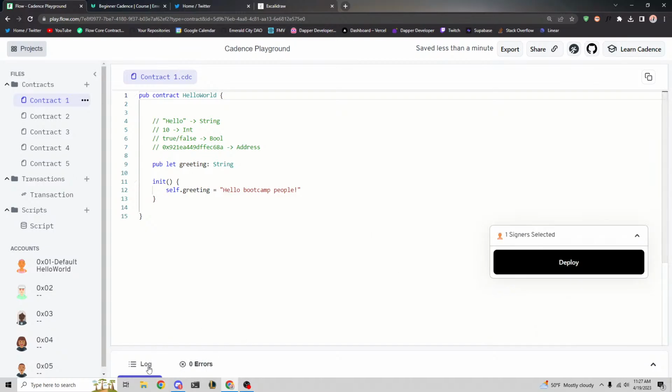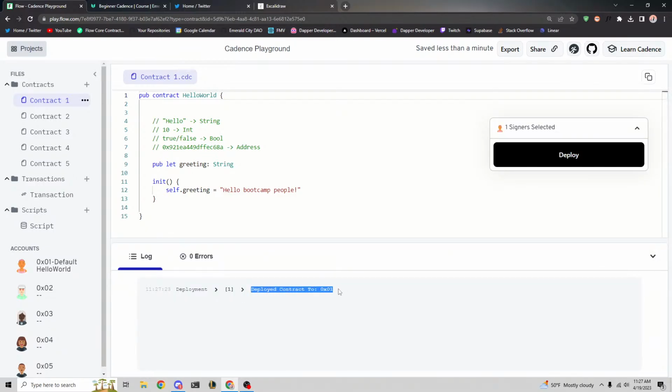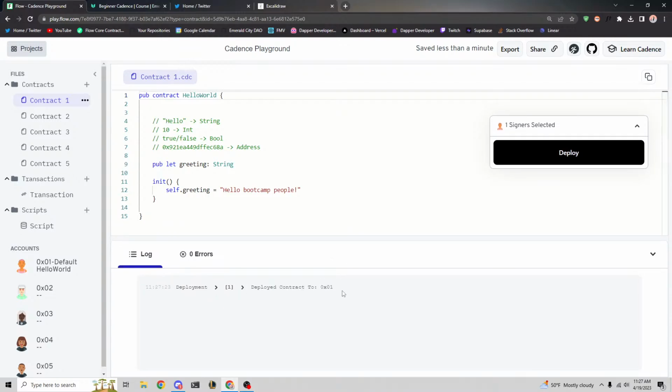I think it worked. Oh, yeah, it worked. It says deployed contract to 0x01 account. Awesome. So, quick note, by the way, you'll notice that on the Flow Playground or in emulator formats, the addresses are super short, like 0x01.